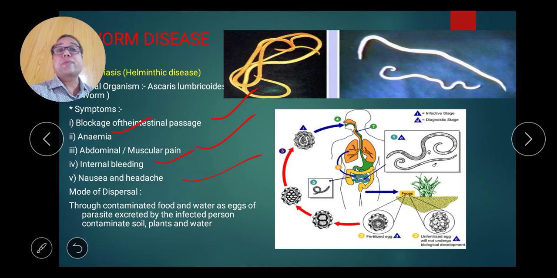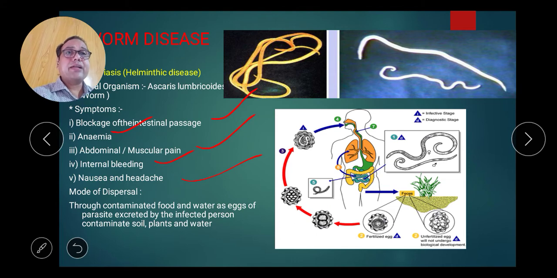These are the symptoms of ascariasis. Mode of dispersal: through contaminated food and water, as eggs of the parasite are excreted by the infected person. Contaminated soil, plants and water are the main mode of spreading. So we can say it is also a waterborne and soil-borne disease.